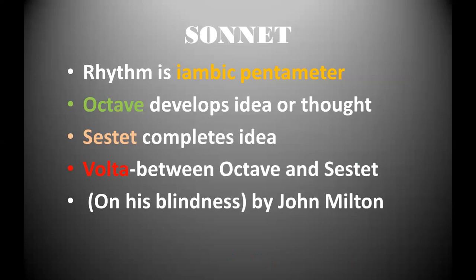The first 8 lines or octave develops the idea or thought, and the thought is completed in the last 6 lines, which are the sestet. There is another important thing that is called volta. Volta is the transformation of idea between octave and sestet. And the best example is John Milton's On His Blindness.